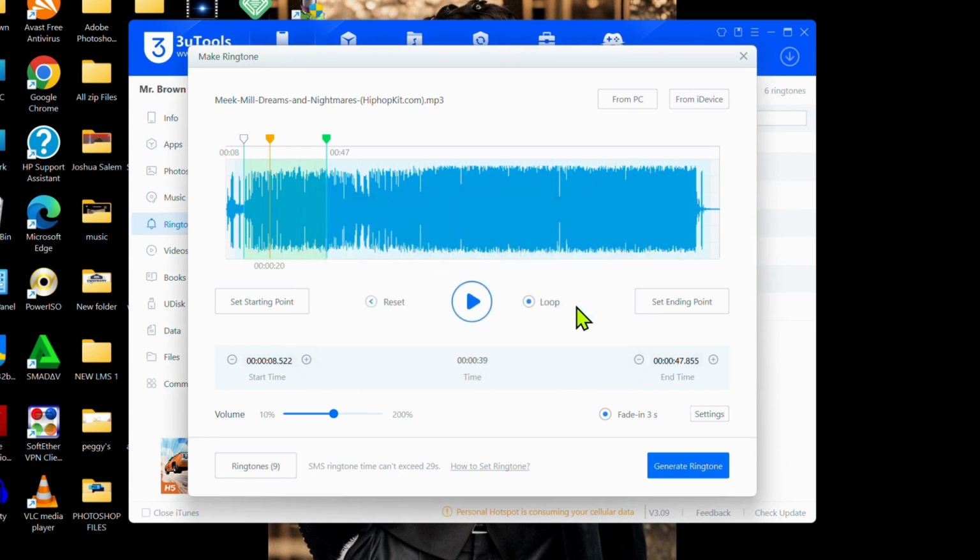So that is all. The next thing you do is go onto your iPhone, go to settings, check your sound and go to ringtone, and you see the music you've imported in the list of your ringtones, and you select it as your ringtone.